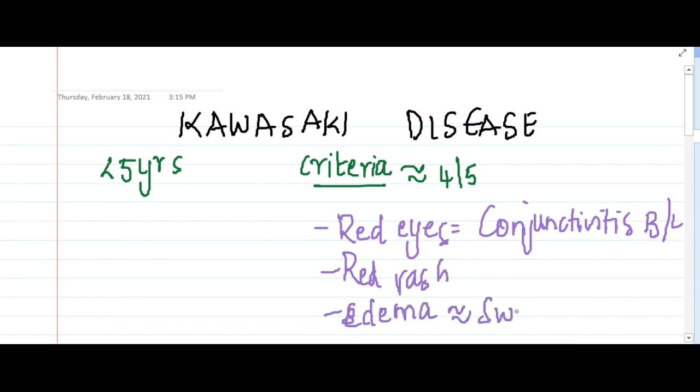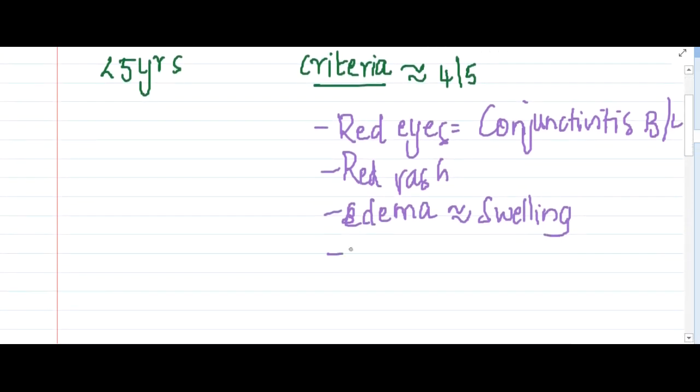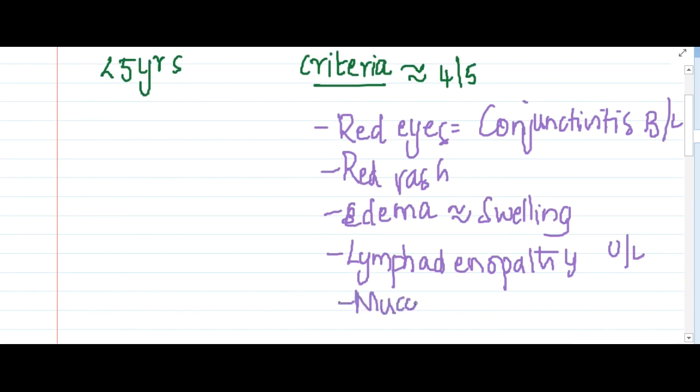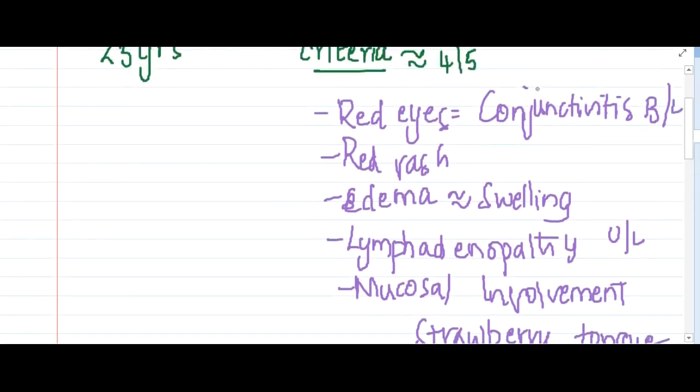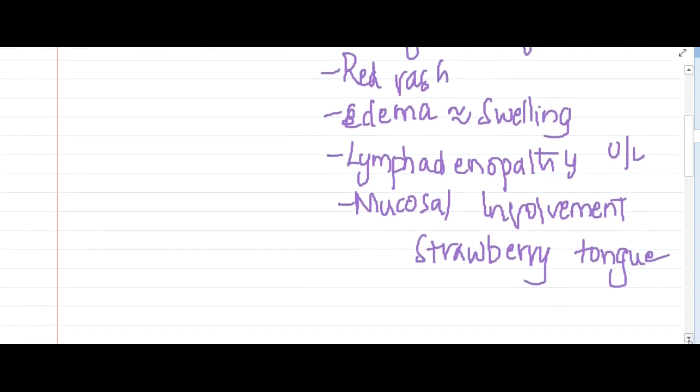Kawasaki disease is also associated with lymphadenopathy, which is unilateral, and mucosal involvement, especially in the form of red tongue or strawberry tongue. So these are the 5 criteria which are important in diagnosis of Kawasaki disease.